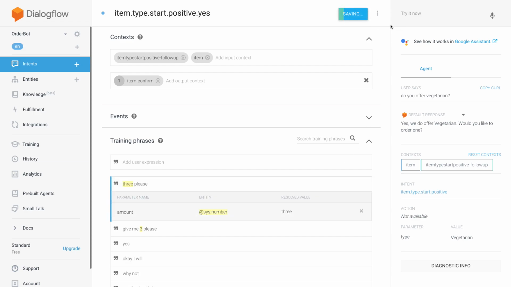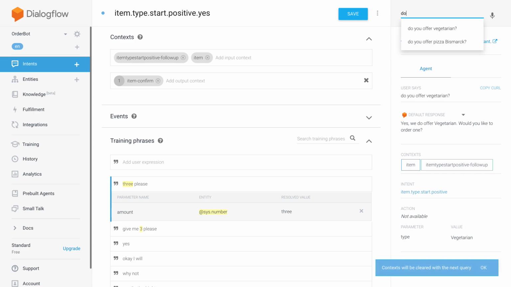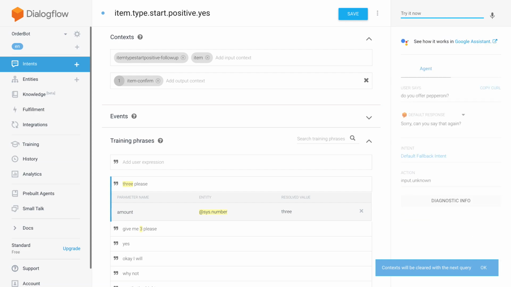Let's just hit save again and see if this works. Yes, we do offer vegetarian. Would you like to order one? No, let's start again. Do you offer pepperoni? I'm going to ask this time. This didn't work. Pepperoni. We do have pepperoni on the menu, so that's slightly odd that it's not matching.